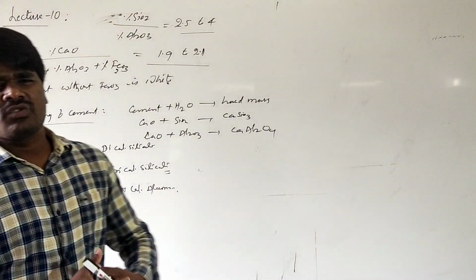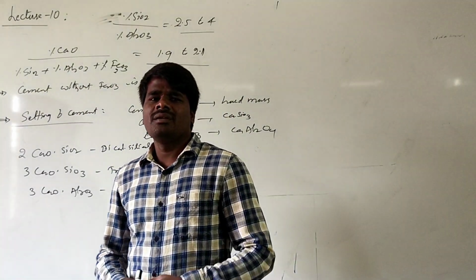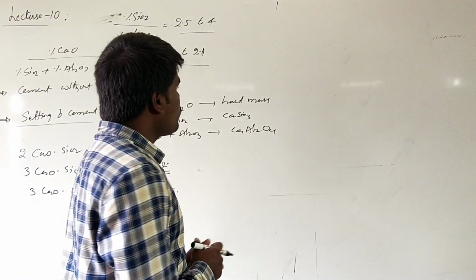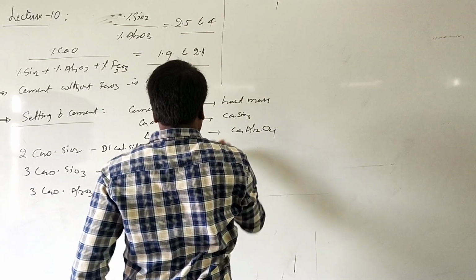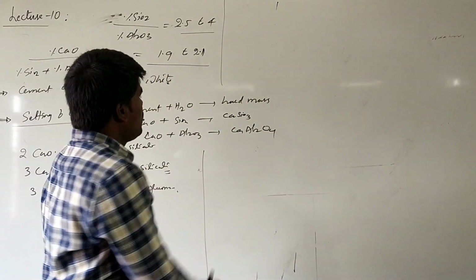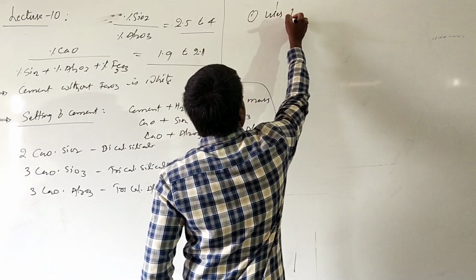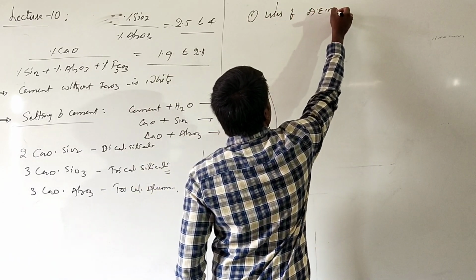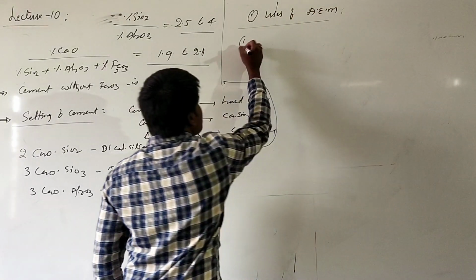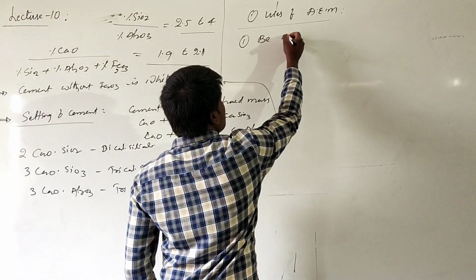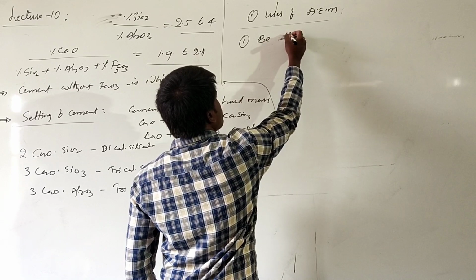And as we know, cement is very widely used in building as one of the most important building materials. This is about cement and its uses. Another important concept of this chapter is the uses of alkaline earth metals. Under this, the first metal is beryllium. Beryllium is basically used